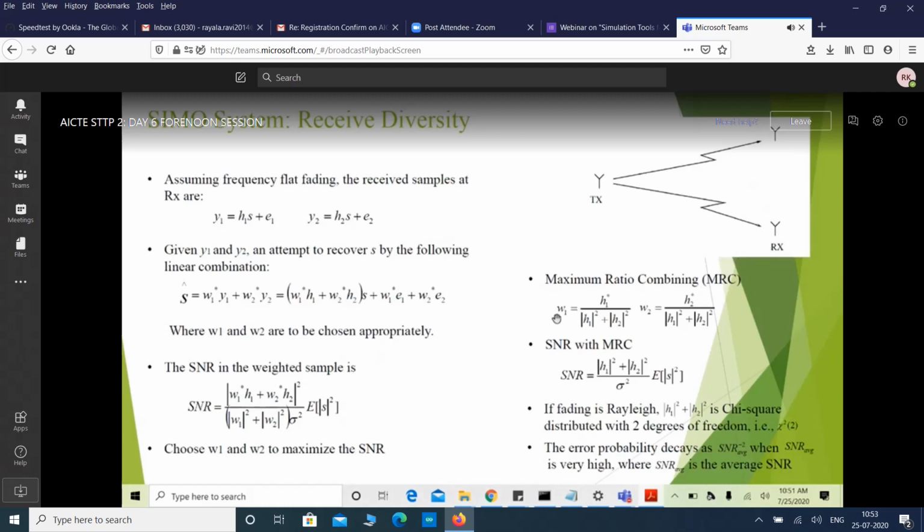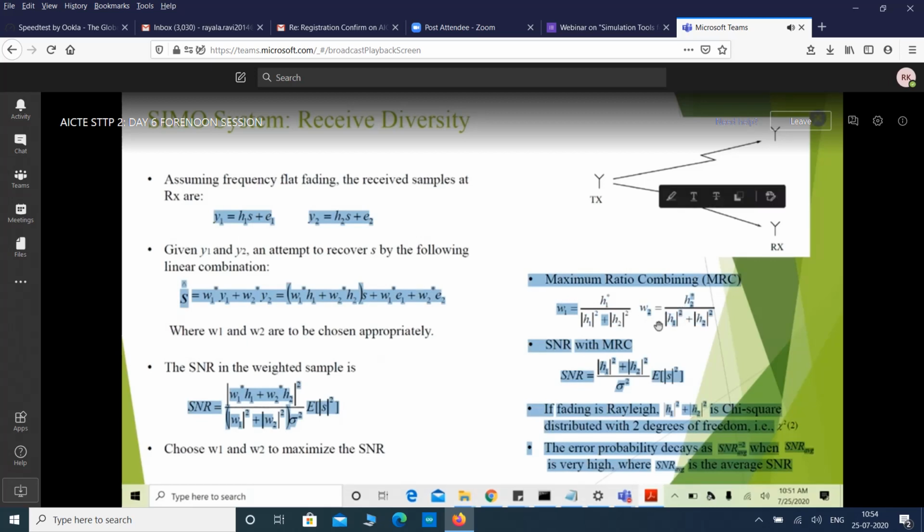The receiver has to multiply with these weights W1 and W2. Okay, how will the receiver get these weights? In any general communication system, whether a cellular system or a Wi-Fi system, before sending the data, they will send some preambles, which simply consist of repetitive pulses, a known pattern to both transmitter and receiver. By receiving those preambles, the receiver can estimate the channels H1 and H2. So it is not very difficult for the receiver to estimate W1 and W2.